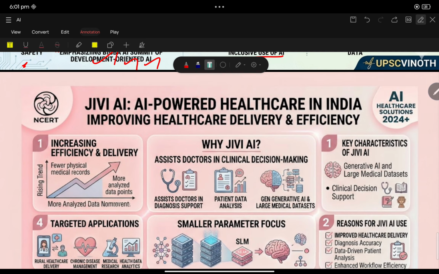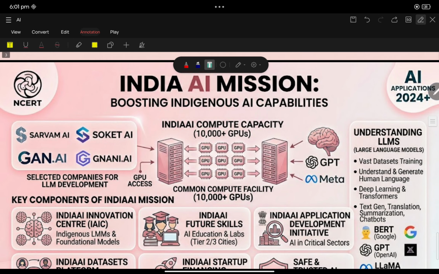Next thing, India's AI Mission. India came up with the AI Mission to boost indigenous AI capabilities. First we must know about India's AI Mission, and for what: to boost India's indigenous AI capabilities.